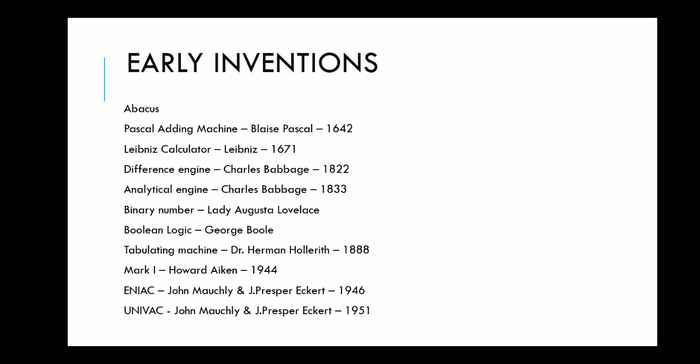ENIAC and UNIVAC were introduced by John Mauchly and J. Presper Eckert, where ENIAC is considered as the first electronic digital computer in year 1946. And UNIVAC was the first general purpose computer able to handle numeric and text data.